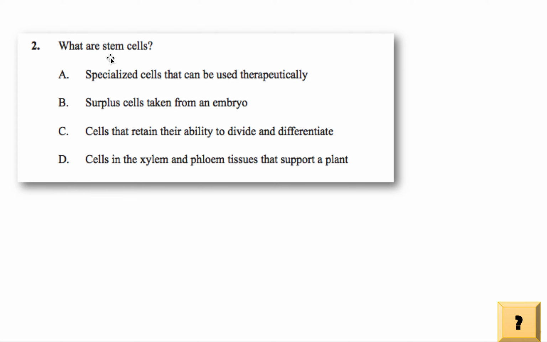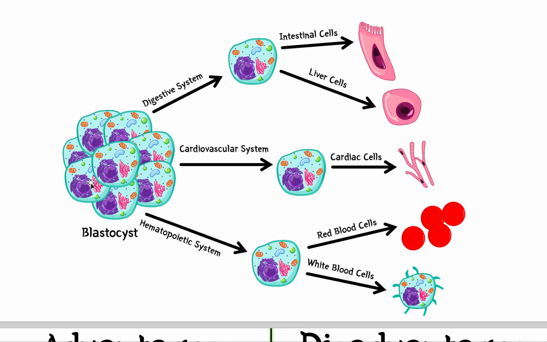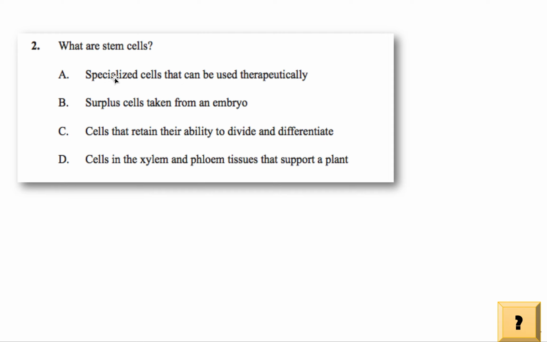What are stem cells? This is the last thing that you learn in this subtopic, stem cells. Now, is it A, specialized cells that can be used therapeutically? No. Why? Because stem cells are unspecialized. Let me show you here. These here are unspecialized stem cells. Stem cells have the ability to become any kind of cell that it wants to: a cardiac cell, a liver cell, red blood cell, any cell it wants to. At this very moment here, it is unspecialized, but it can become specialized, right? So that's why this one is wrong. They are not specialized, they are unspecialized.